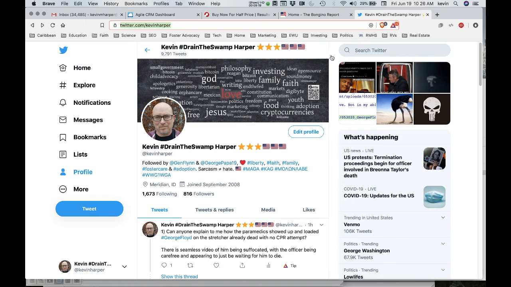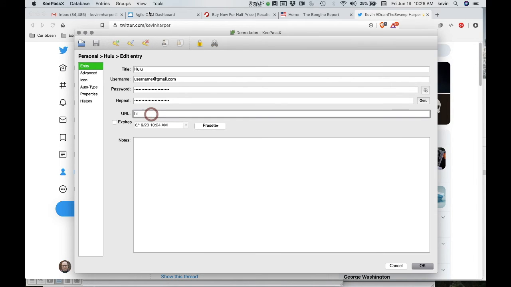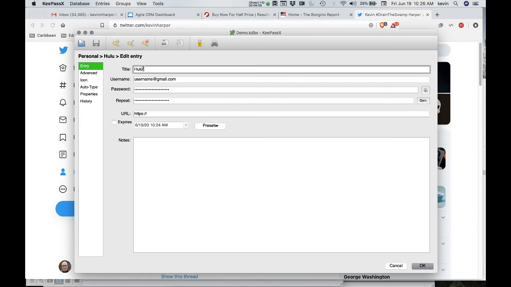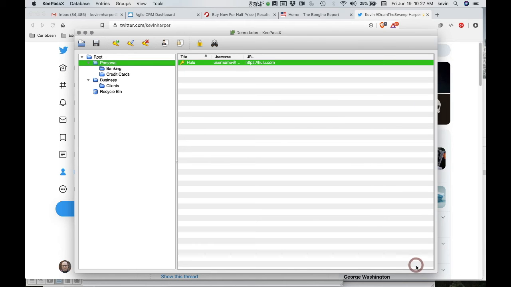But that's how you copy and paste a password. It's really super easy to use. In the database, you can even type in the URL. So if you're not sure you'll remember what URL and account name, because you can type in the name that you want here. If you're not sure you'll remember the URL for it, you can type in that URL down here, and then you can just copy and paste that first, and then go back and copy the username and password.